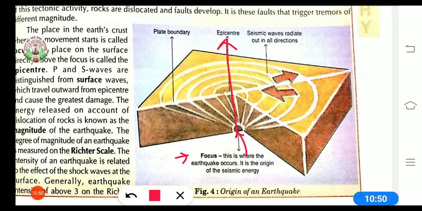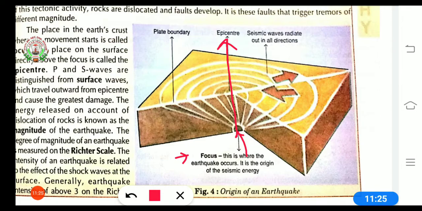Now the energy released on account of dislocation of rock is known as the magnitude of the earthquake. An earthquake is measured with a machine called a seismograph. The degree of magnitude of an earthquake is measured on the Richter scale. The intensity of an earthquake is related to the effect of the shock waves at the surface. Generally, earthquake intensity above 3 on the Richter scale is observable.